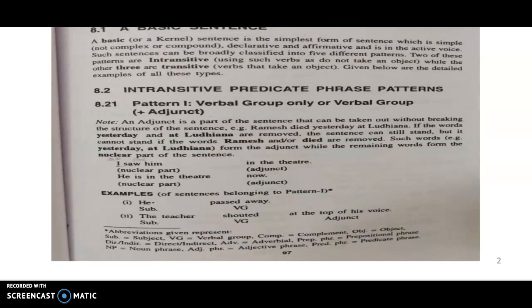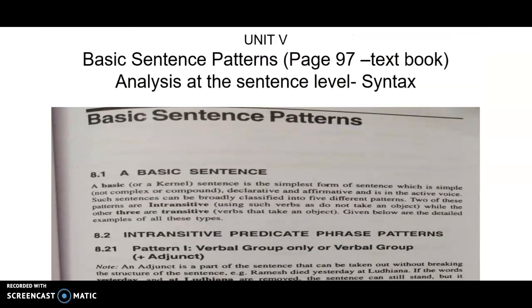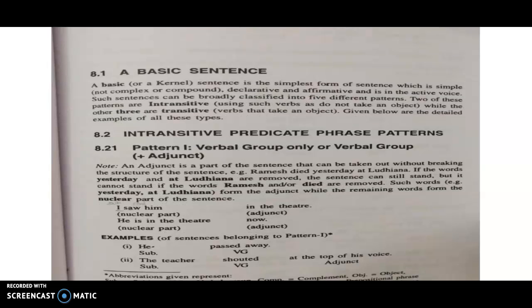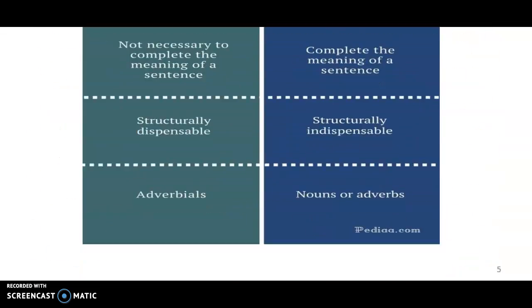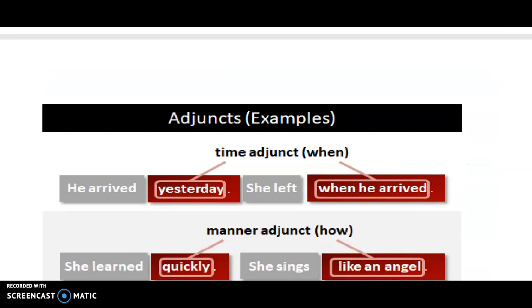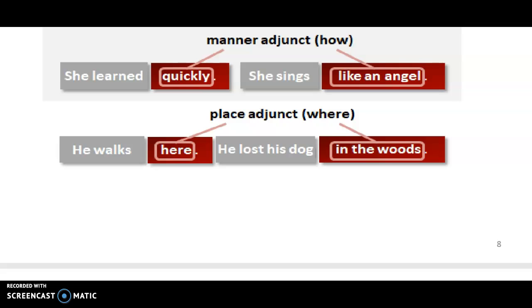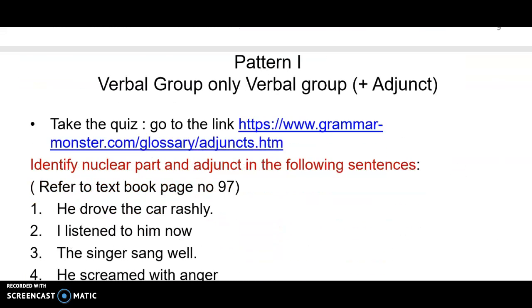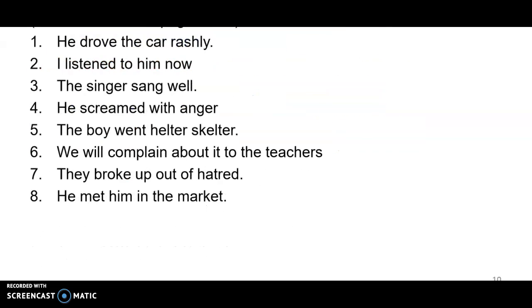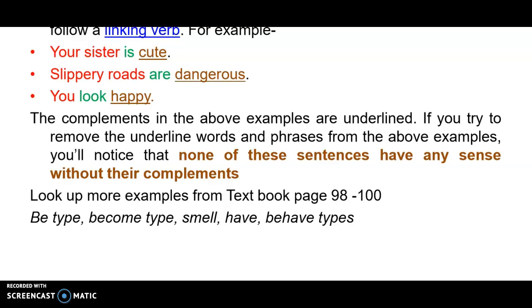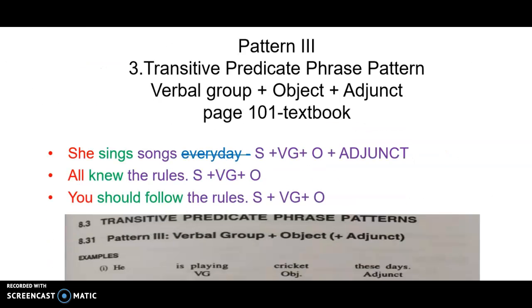Again, let us recap. The first type has the verbal group only, so, I saw him in the theater, like that. And then we have come to the third part, the transitive pattern. What is a transitive verb? A transitive verb always takes an object. So in the third type of pattern, we have the object appearing.